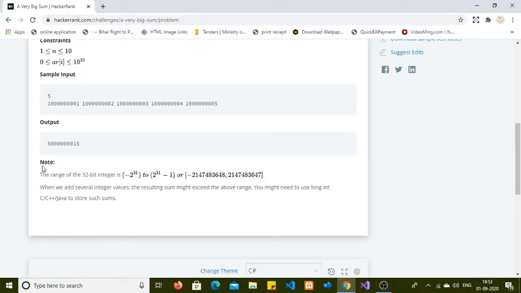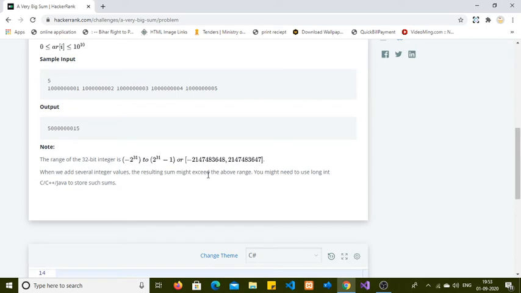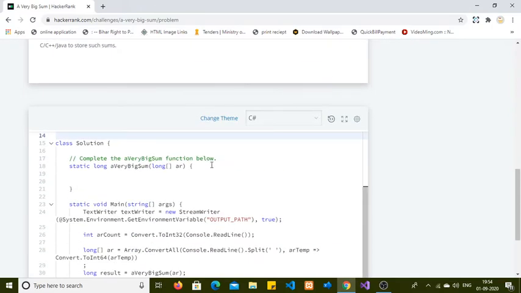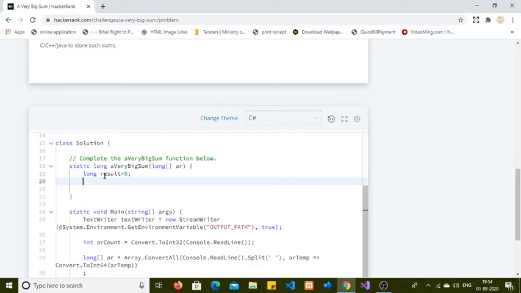Here is a given hint. The range of the integer value is given. If we keep adding in a variable of type integer, then it might exceed the range, it can't store it, and it will go into the negative. So we need to consider all these things. As you may see here, the return type is also given as long, so I'm going to declare a variable result of type long, initialized to 0.